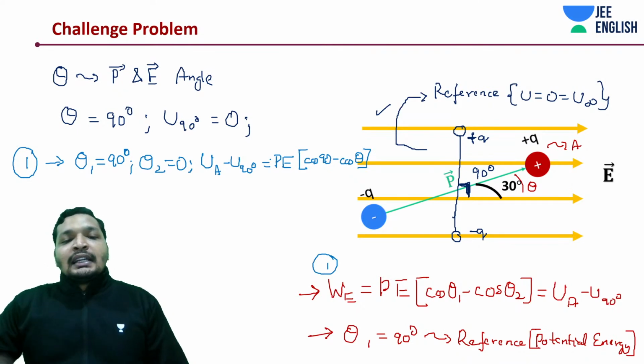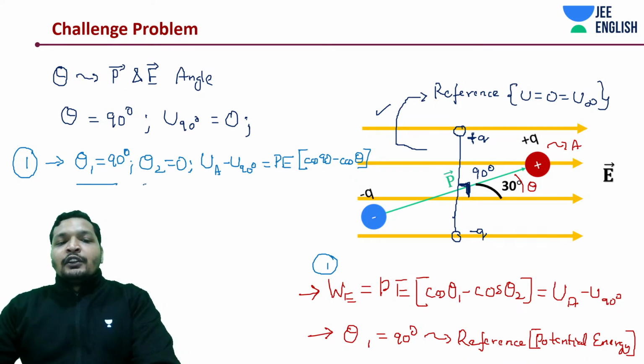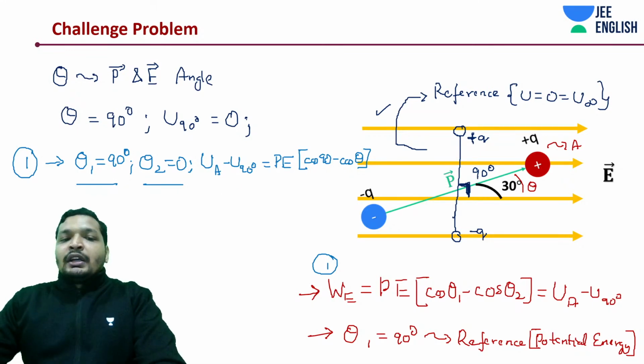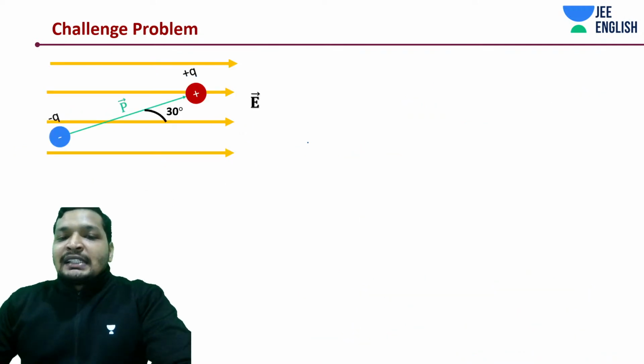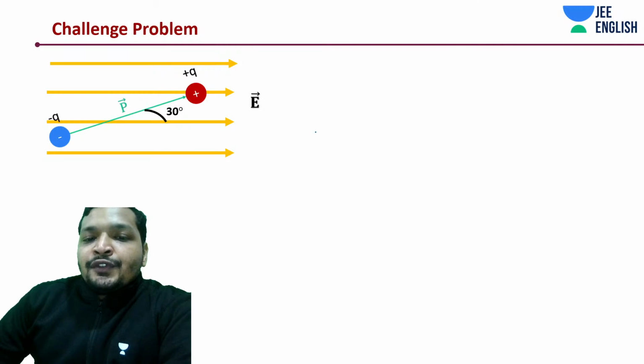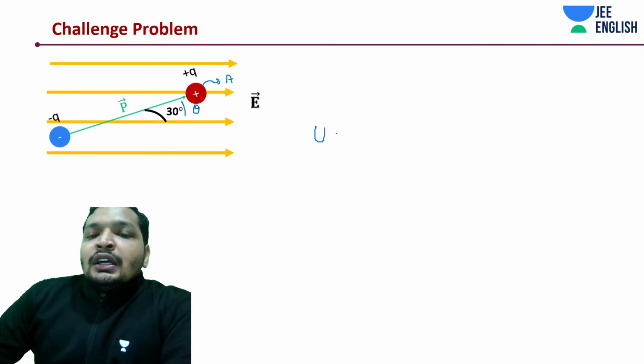It's a little external, I'll write it down again, don't worry. This is just for understanding. I'm substituting the value of theta 1 and theta 2. Theta 2 is not 0, it's theta. So from here we can say, focus students, the potential energy at position A, I don't know yet, it's 30 degrees, we will substitute that 30 degrees later.